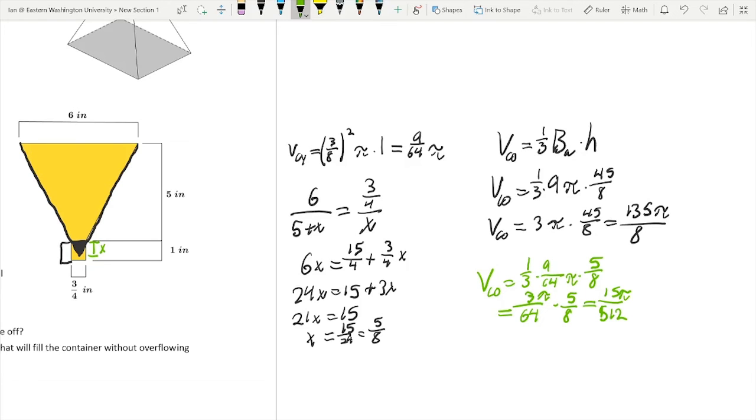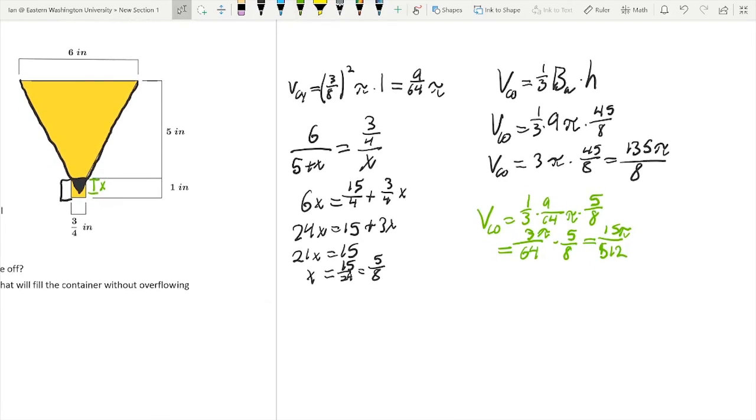Now we're going to have to subtract these two. And so let's get this in terms of 512ths. 512 divided by 8 is 64. So we need to multiply all of this by 64. So 135 times 64 gets us 8,640. Pi divided by 512 minus 15 pi divided by 512.